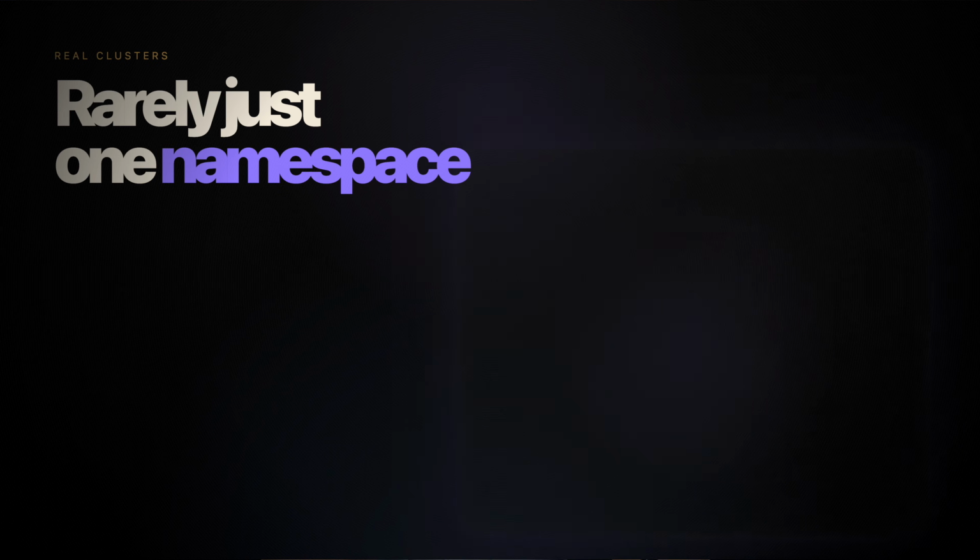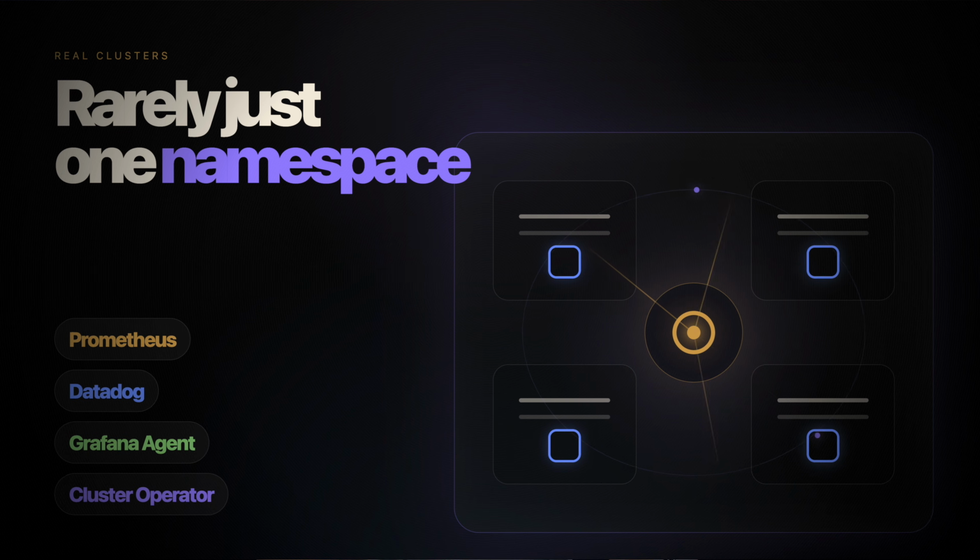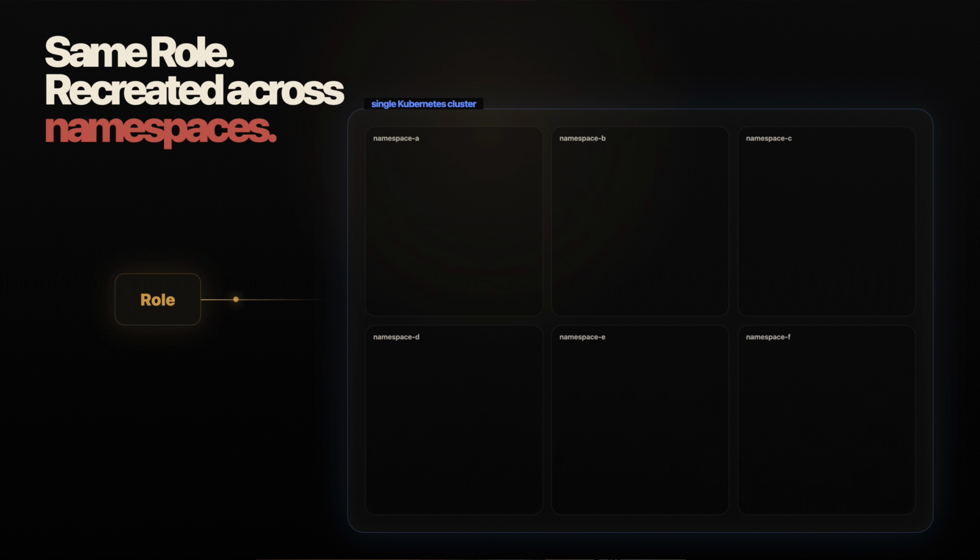Everything we have discussed so far works only within one namespace. But a cluster doesn't have only one namespace, there may be hundreds. Also think about monitoring systems like Prometheus, Datadog, Grafana agents, and cluster operators. These components often require visibility across the entire cluster, not just one namespace. Creating the same role repeatedly in dozens of namespaces quickly becomes difficult to manage. That's why Kubernetes provides ClusterRoles.